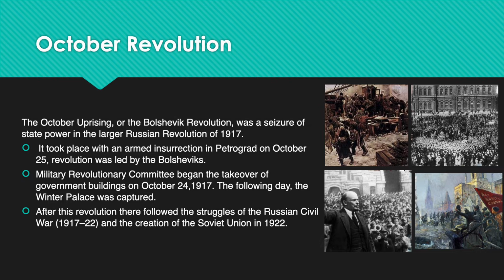At dawn, the military seized the buildings of two Bolshevik newspapers. In a swift response, the Military Revolutionary Committee began the takeover of government buildings on October 24, 1917. The following day, the Winter Palace was captured. Many ministers were arrested and various military points were taken over. After the revolution, there followed the struggles of the Russian Civil War and the creation of the Soviet Union in 1922.